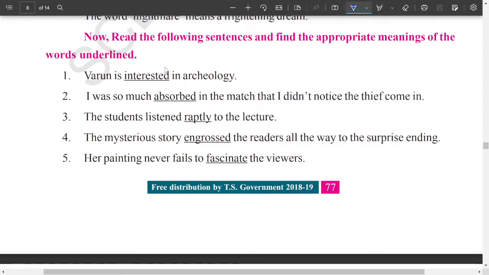Yes. So interested means that you like something. When you are fond of something, that is called interested. I'm fond of music. That means I'm interested in music. Next one, absorbed. When you are absorbed in something, I was so much absorbed in the match. Absorbed in the match means you are completely immersed. Immersed in something.